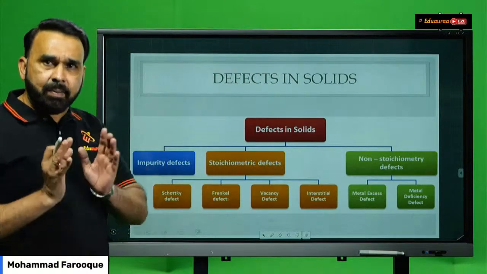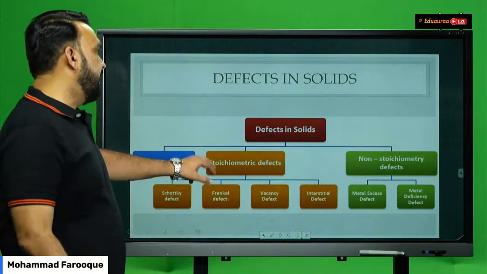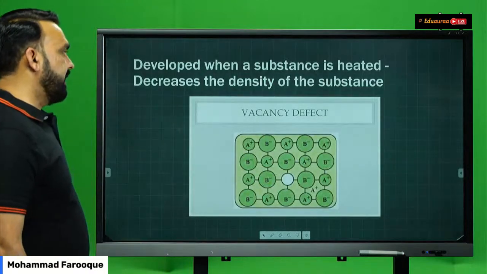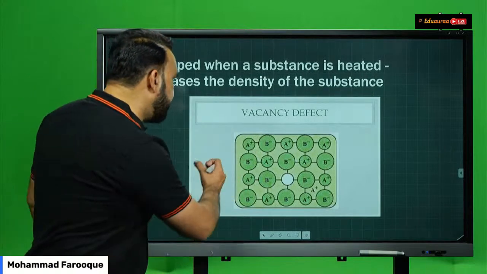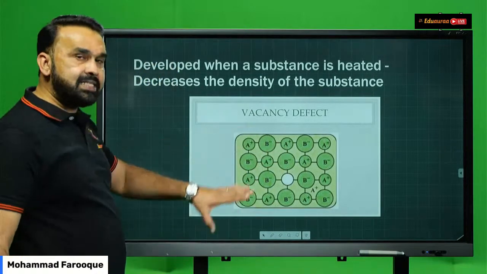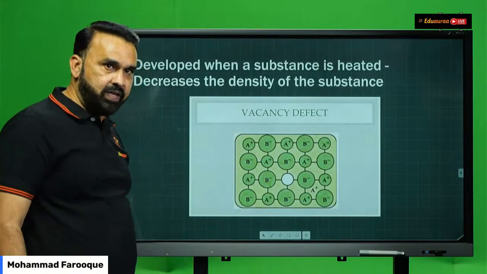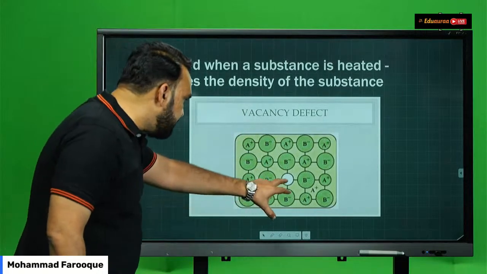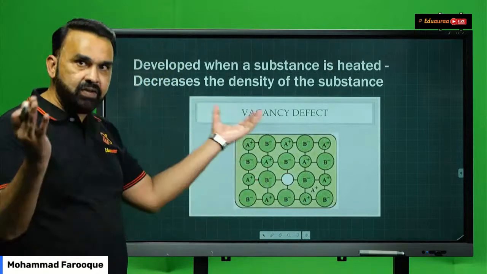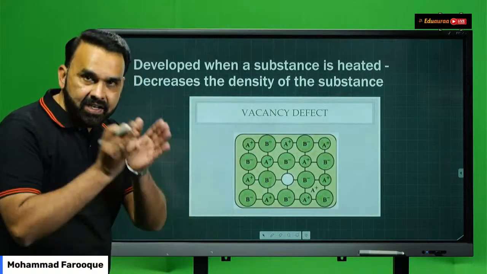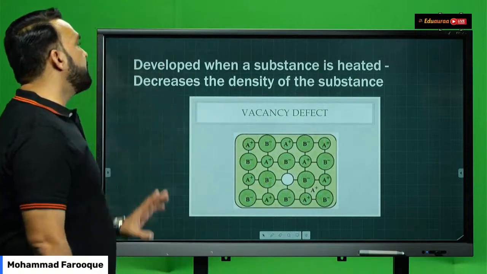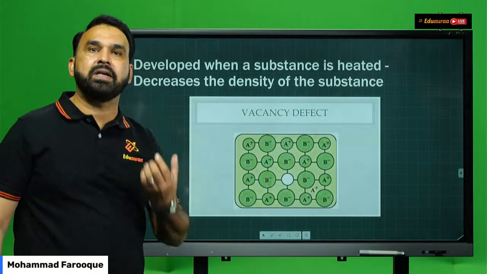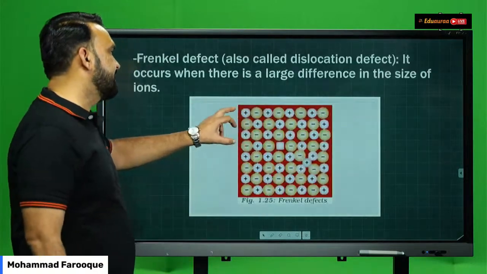This concept is summarized for you, students, in a proper diagrammatic way. You can see these figures. Vacancy defect: here you can see there are cations and anions, A and B respectively. If there is an ion missing from the complete crystal structure, that leads to a vacancy defect. Because of this, the density of that particular solid decreases.